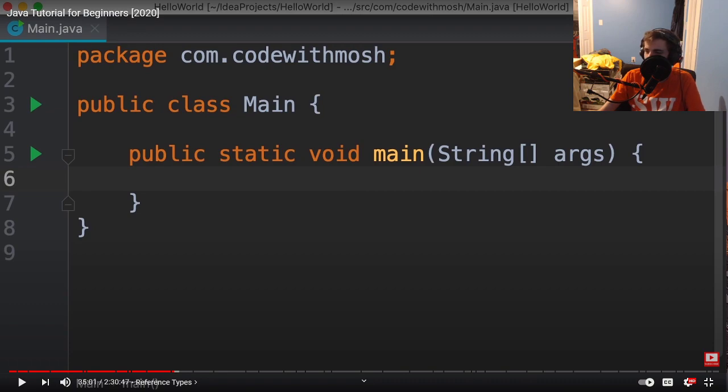An array can also be a 2D array, like a grid.